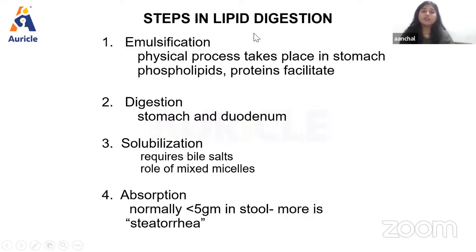Then for lipid digestion, we have several steps. First we have emulsification, then digestion, solubilization, and absorption. Basically, the physical process takes place in the stomach, and in digestion the stomach and duodenum are both involved. Solubilization requires bile salts, which are secreted by the liver, and here there will be the formation of micelles. Then there will be absorption of fat and lipid. If more fat is seen in the feces, that condition is known as steatorrhea.